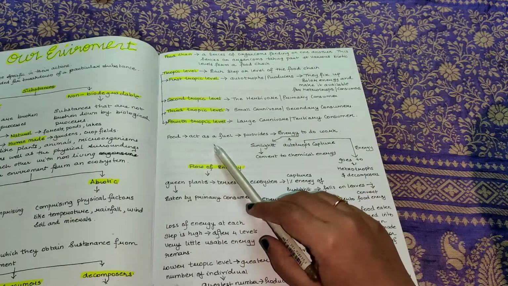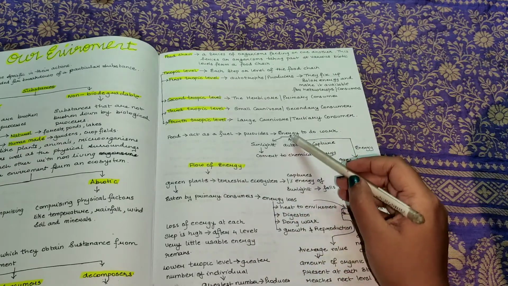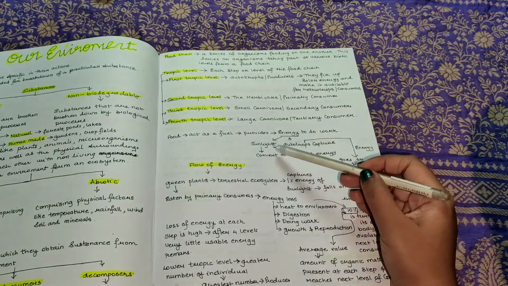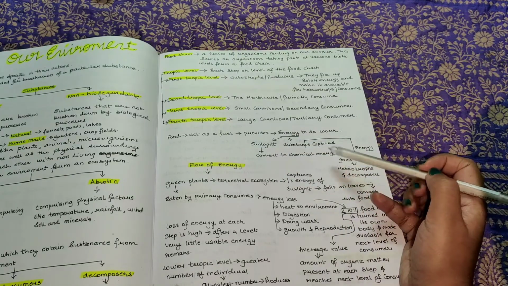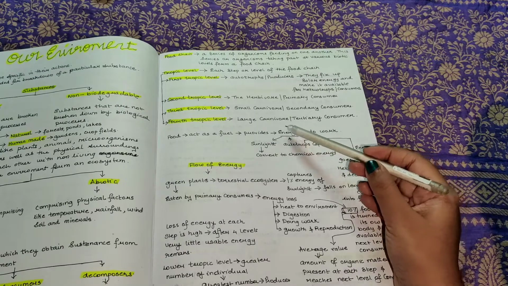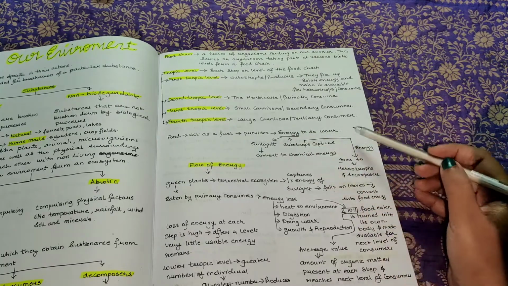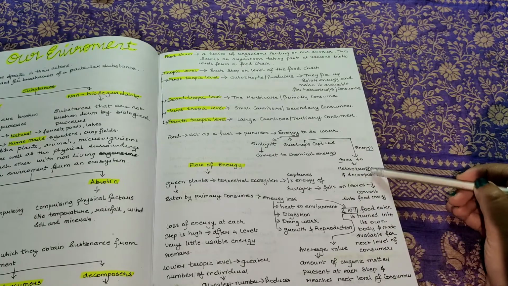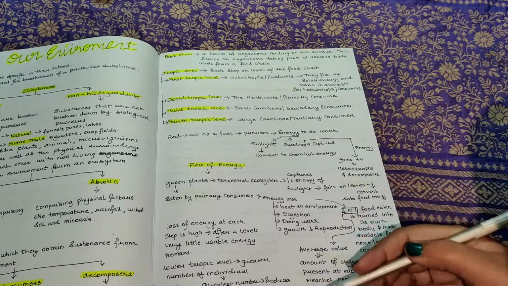Now, food acts as a fuel which provides energy to do work. Energy is basically obtained from sunlight and it is converted to chemical energy. Now, this energy which is taken up by autotrophs, they capture this energy and it goes to heterotrophs and decomposers, meaning it goes to the next level on the food chain.